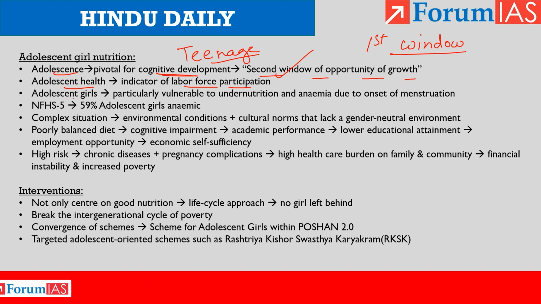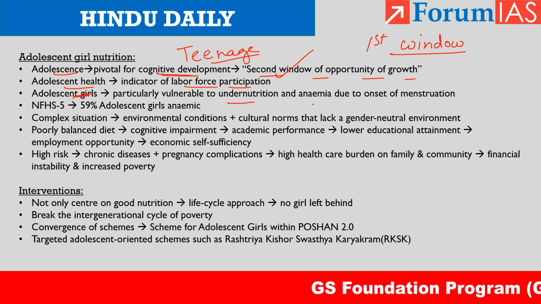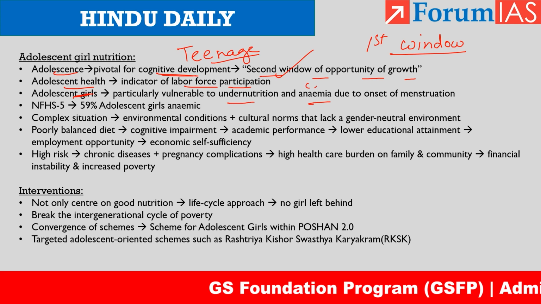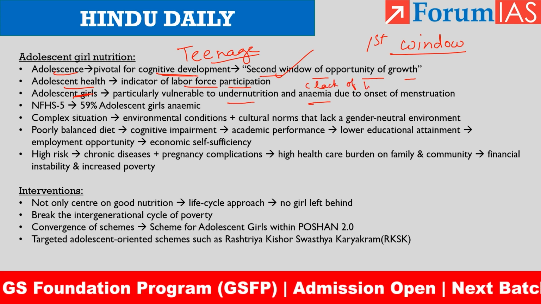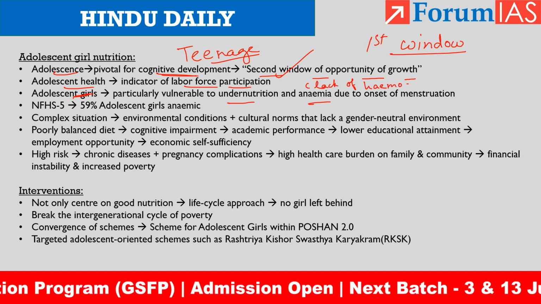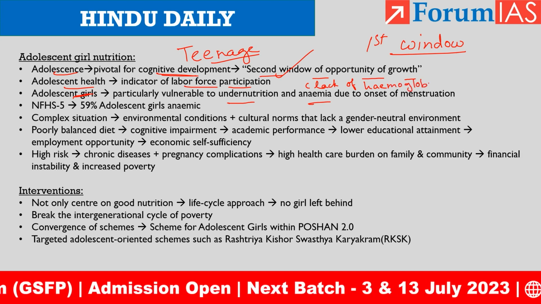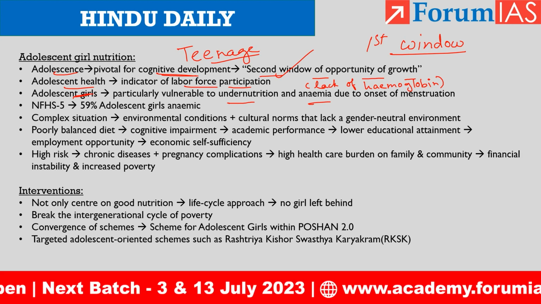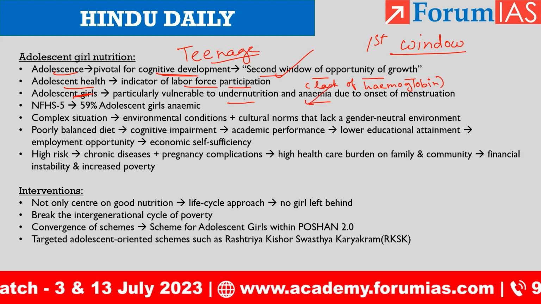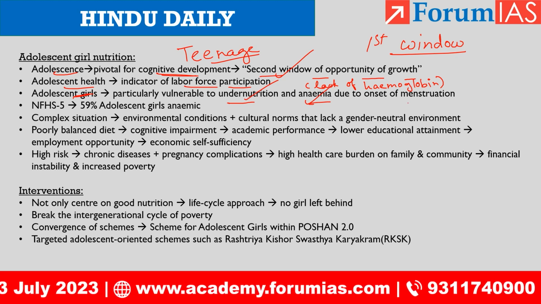Okay, but adolescent girls are particularly vulnerable to undernutrition and anemia. Anemia is lack of iron, or simply speaking, lack of hemoglobin in blood or red blood cells. So these adolescent girls are more susceptible to anemia and undernutrition because of menstruation.